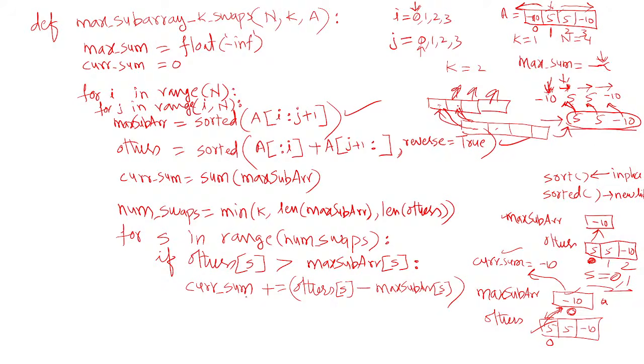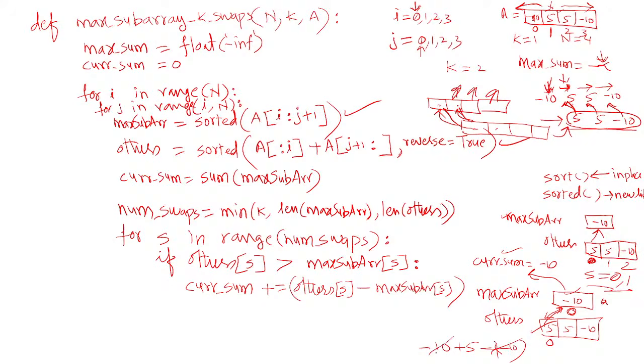So what happens in this case? Current sum is equal to the previous current sum, minus 10, plus others of 0, which is 5, then subtract the outgoing element. What is the element in the max subarray? It is minus 10, so minus into minus is plus, and this becomes plus 10.